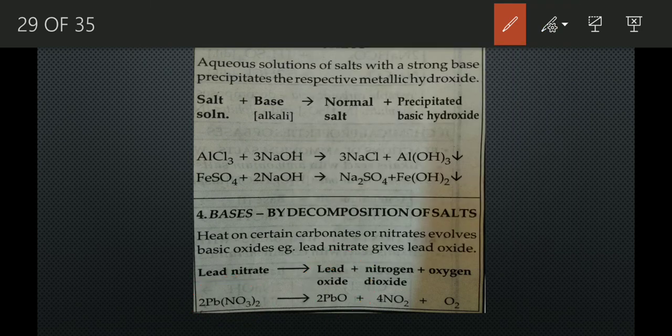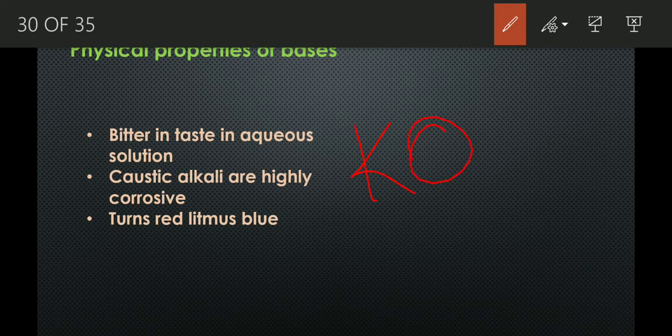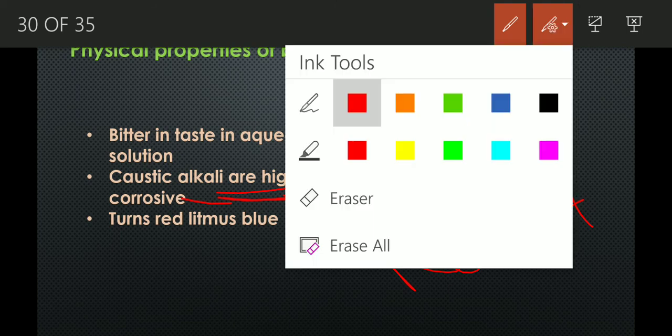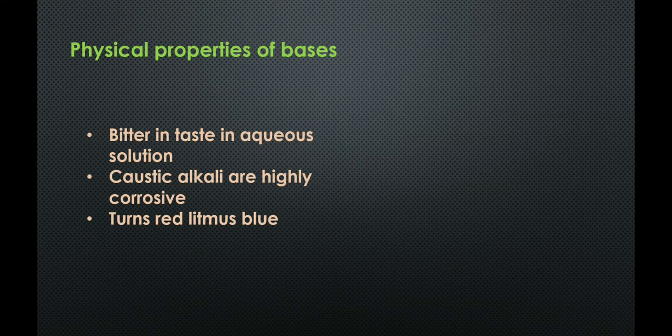Okay. Now, next is the physical properties of the base. First of all, bases are bitter in taste in aqueous solution. And next is caustic alkali. Caustic alkali like potassium hydroxide, sodium hydroxide, all these are caustic alkali. They are highly corrosive. They cause blisters on the skin. And most importantly, bases, when they are added to a red litmus paper, then it turns blue, just opposite to that of the acid. These are the physical properties.